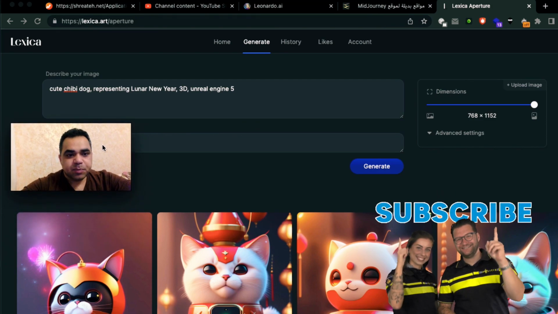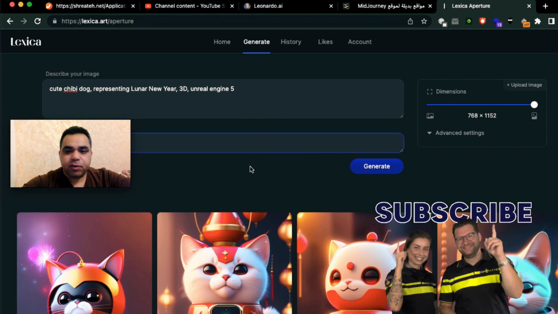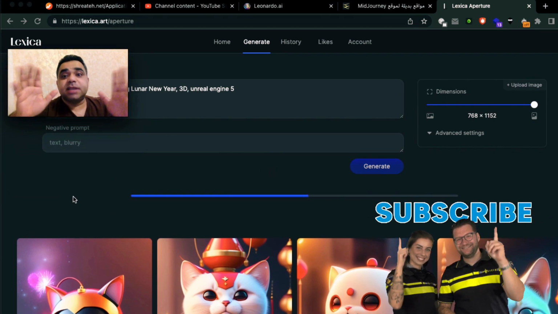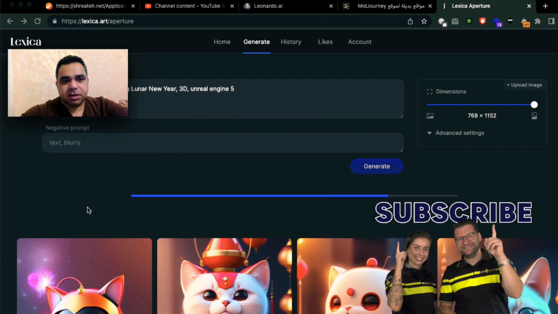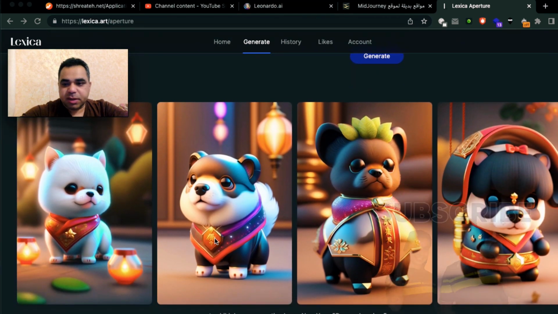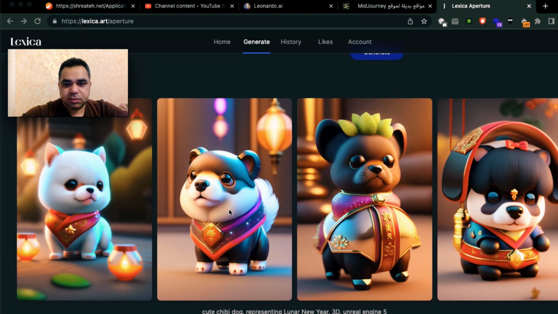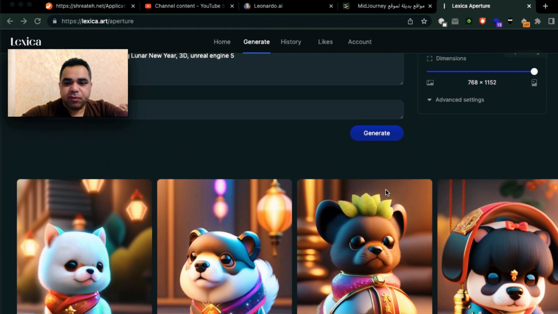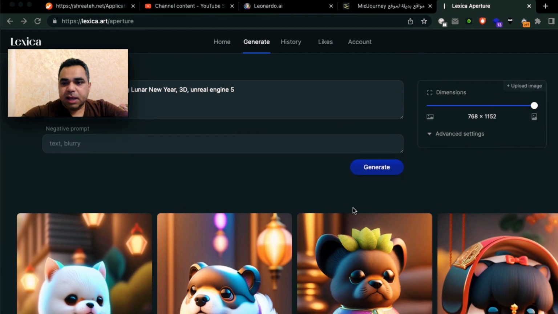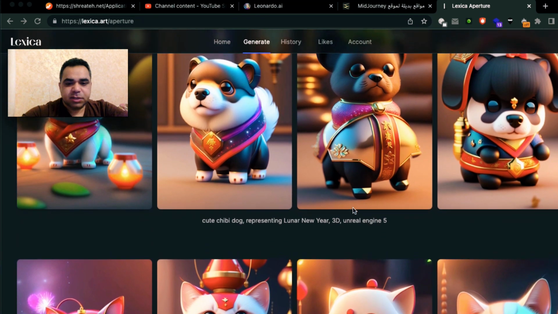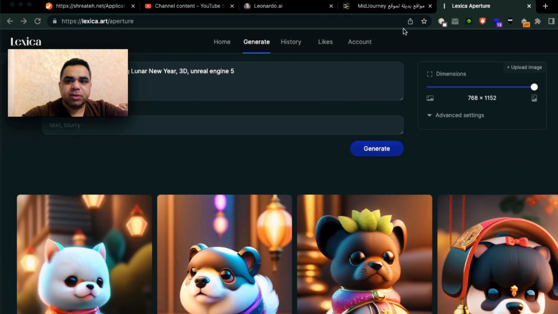This is the engine that is used for creating games. Let's generate and see the result. Let's see the magic. I like this website actually, guys. Lexica.art. Look at these cute dogs. These images are so amazing. I don't know if I can use them for commercial use or not. Most AI images you can use commercially, but you first need to read the terms of use on these websites.